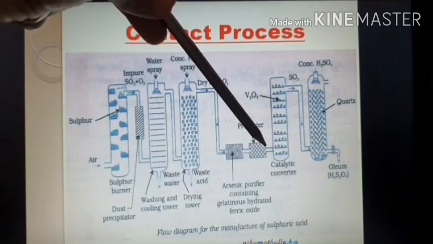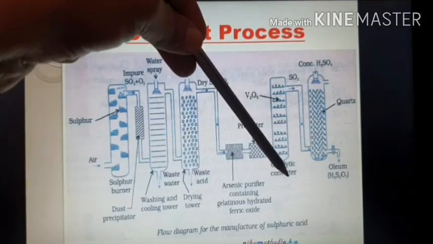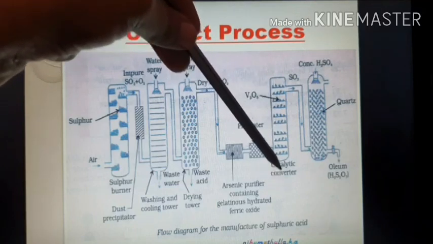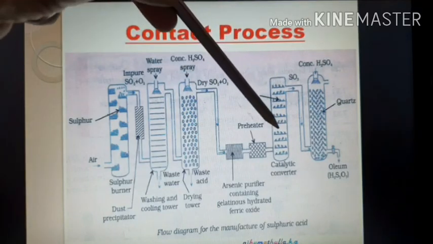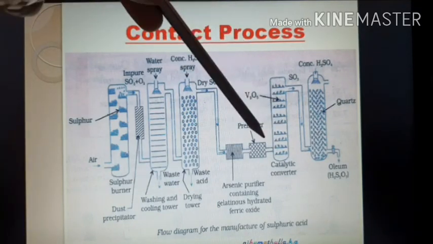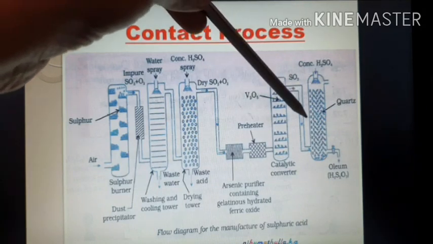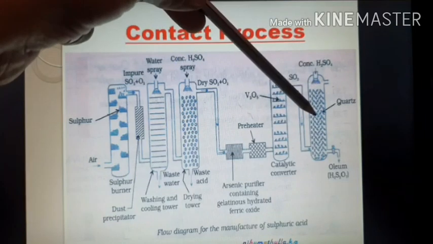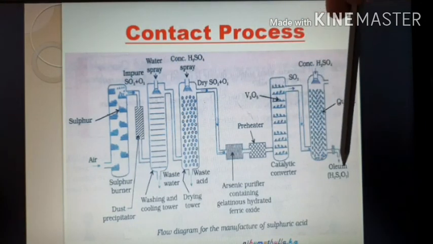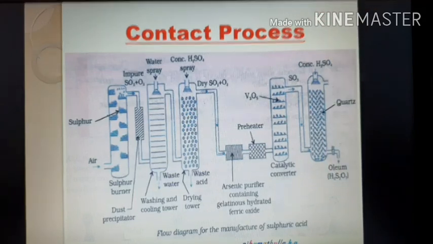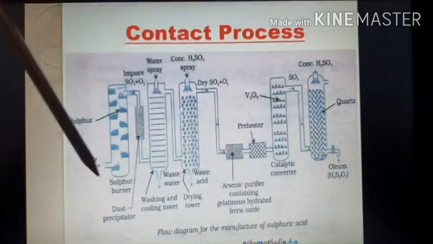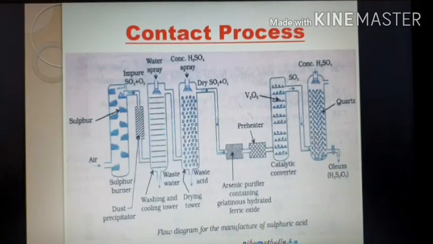Then the preheated SO2 and O2 is passed into the catalytic converter, in which vanadium pentoxide is placed. That vanadium pentoxide speeds up the chemical reaction and SO3 is formed. That SO3 is now dissolved in concentrated sulfuric acid, and oleum is formed. This oleum is diluted to get pure sulfuric acid. So this is the general flow diagram used for the manufacture of sulfuric acid. Thank you for watching this video.